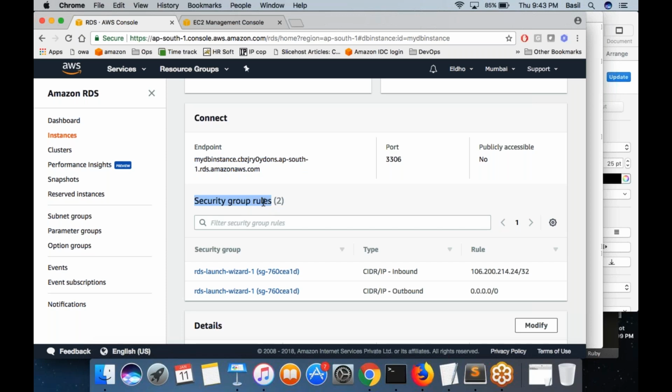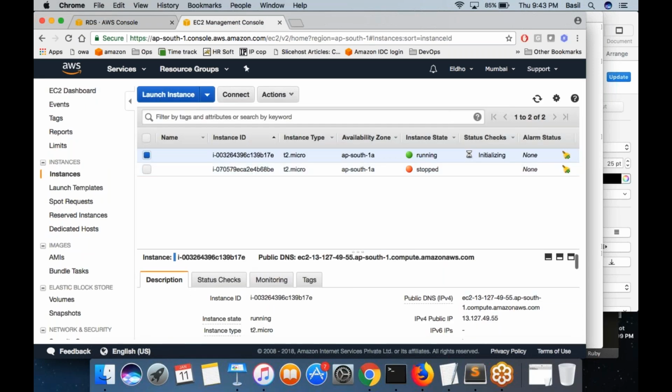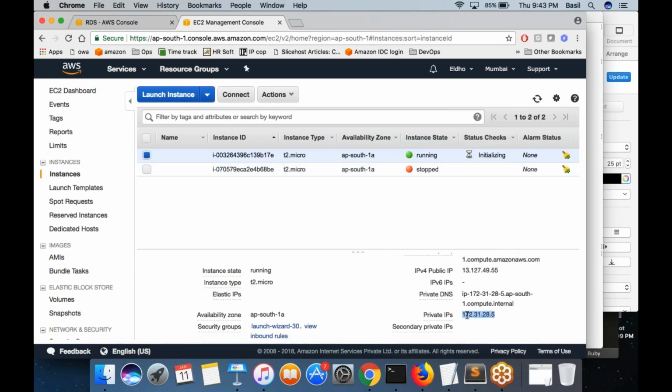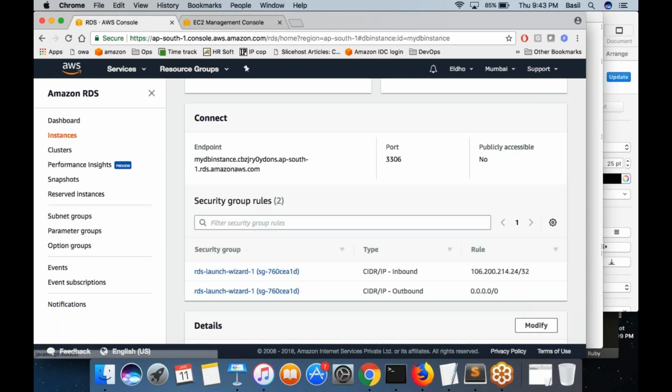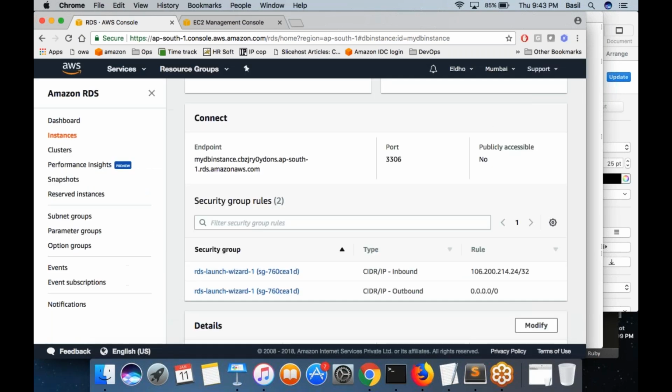Over here, you can already see some rules. The security group is here. Over here, you can see two rules are already added. Now, what I want to do is add a new rule saying to allow my EC2 machine. What is my EC2 machine? This is the EC2 machine. The private IP of the EC2 machine I want to allow in the RDS database. So go to the security group.